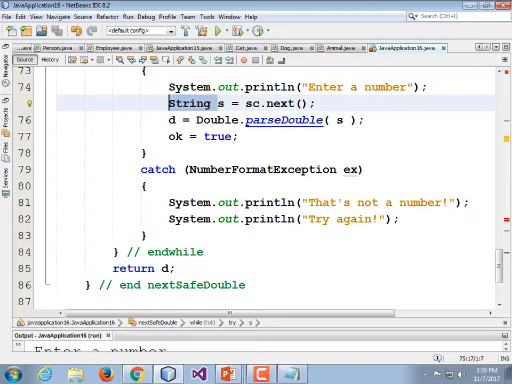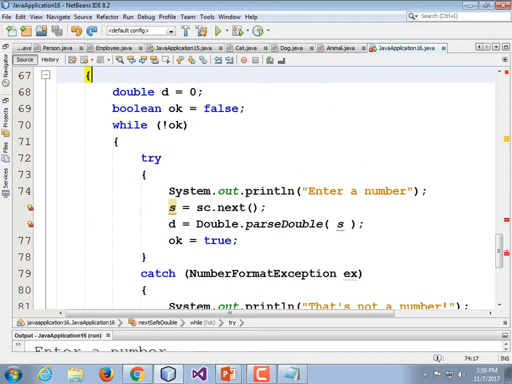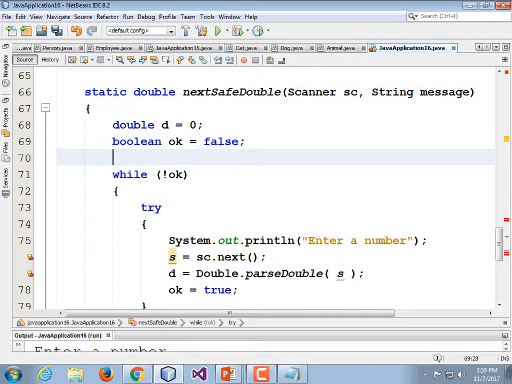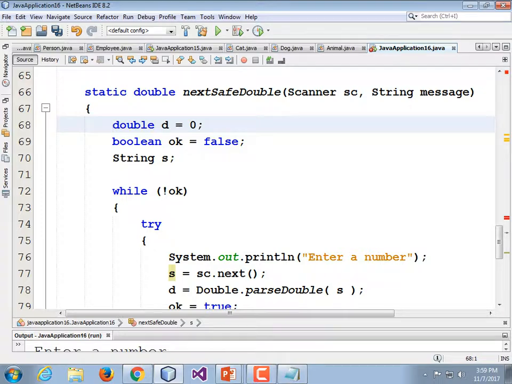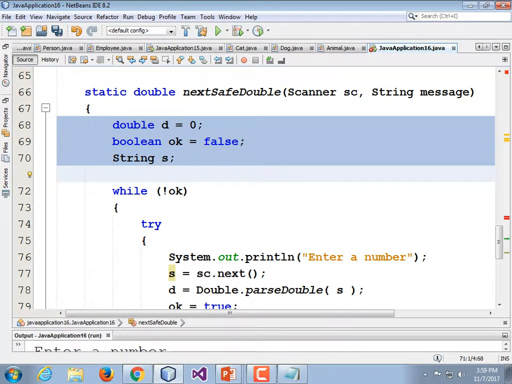Maybe I'm going to undo that and declare S up at the top. Yeah, I'm going to do that. I took out the word string from there. I'm going to go up here and add it in with the rest of my declarations. String S. So now at the top of next safe double, I have 3 declarations. Double D is equal to 0.